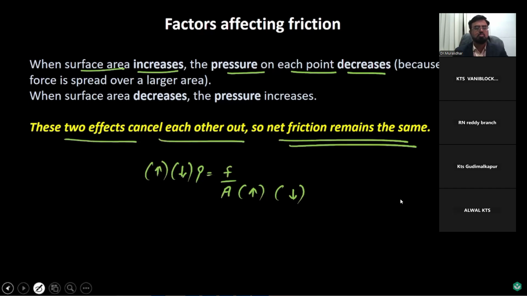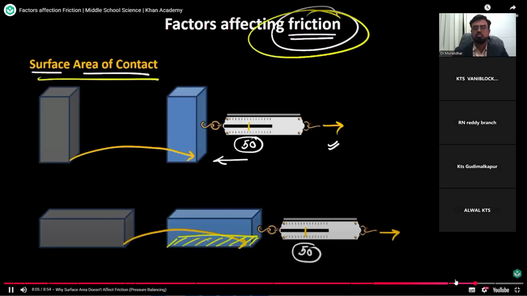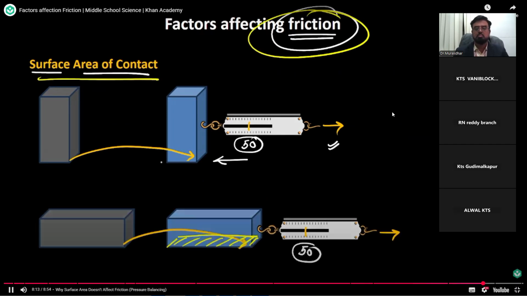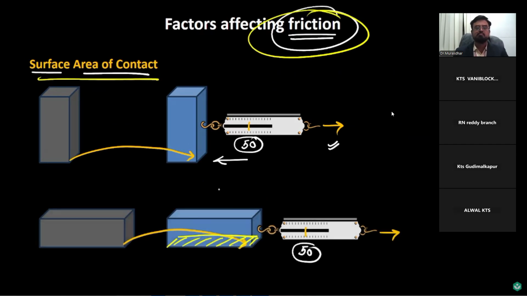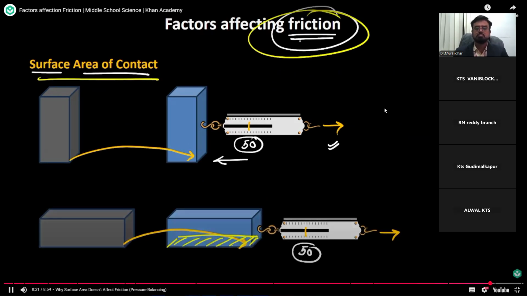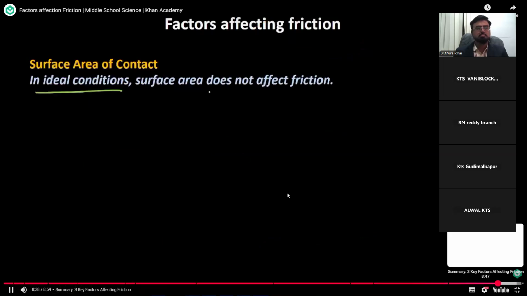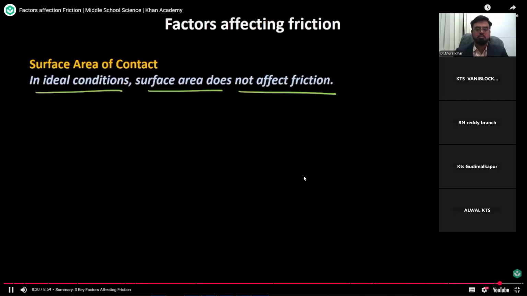In this situation, the surface area was more, but the pressure was less, and that is why the friction was not increasing. Similarly, in this case, the surface area was less, but the pressure was more. So both the effects counteract each other in such a way that the friction force does not change with the surface area of contact. So we can conclude that in ideal conditions, the surface area does not affect friction.